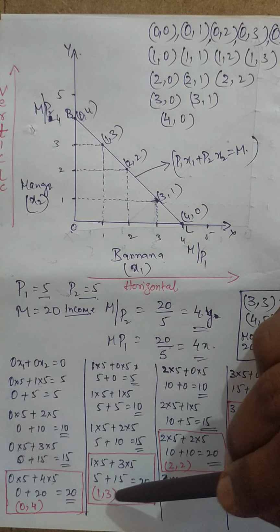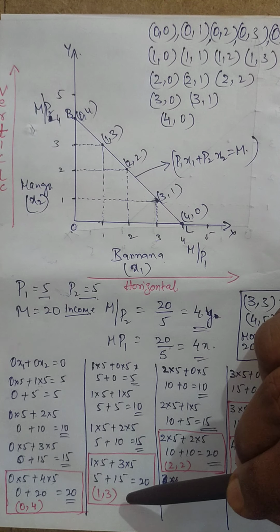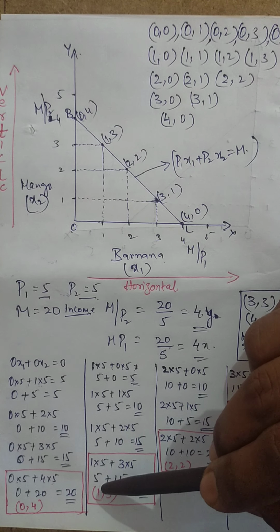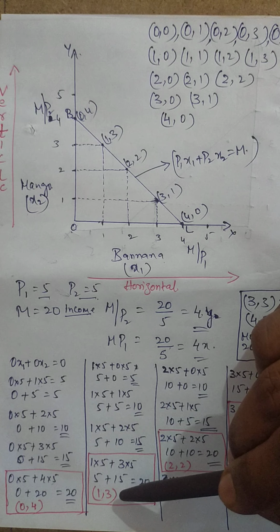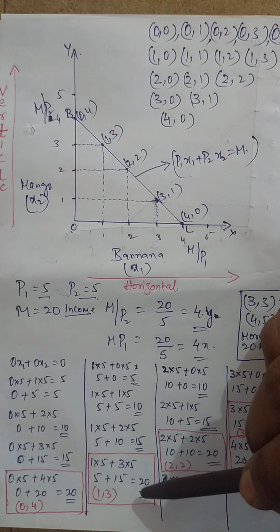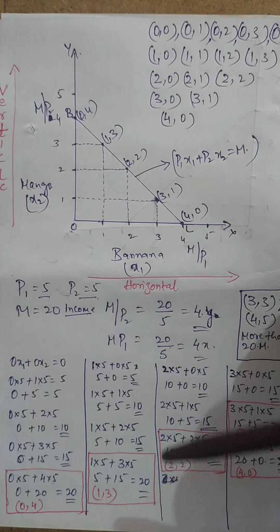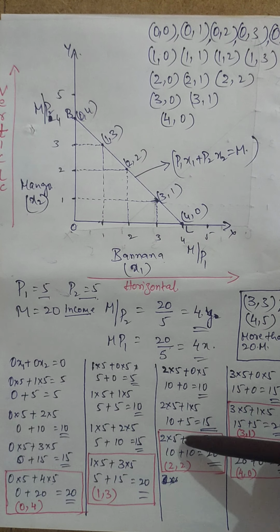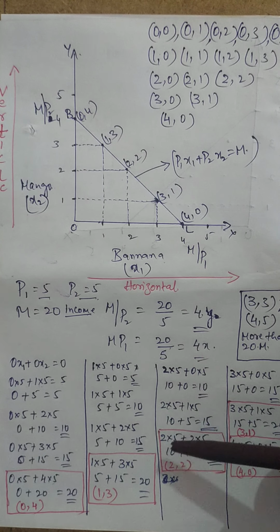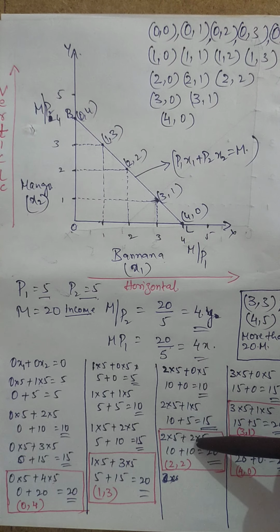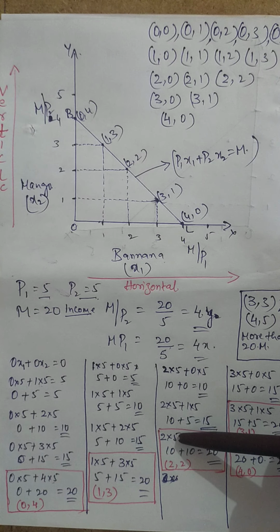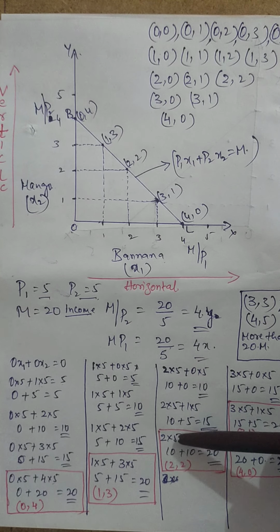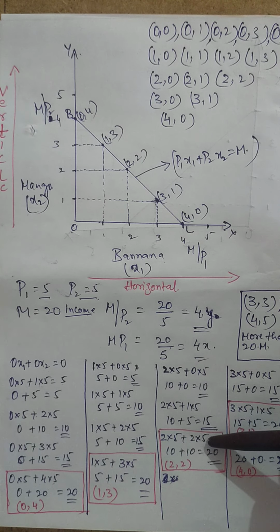That means the 1, 3 combination, 1 unit of banana and 3 units of mango, has taken his entire income, which is 20 rupees. The same thing happens here also. And here I have put one more red box, which is 2 units of banana and 2 units of mango, where 5 rupees is spent on one good and another 5 rupees is spent on the other good.